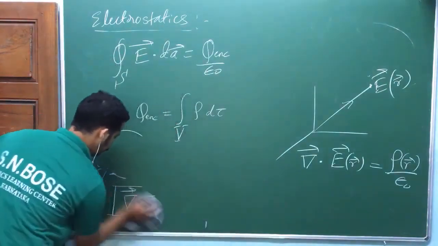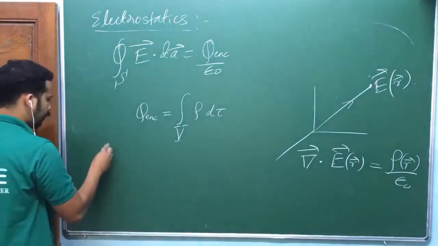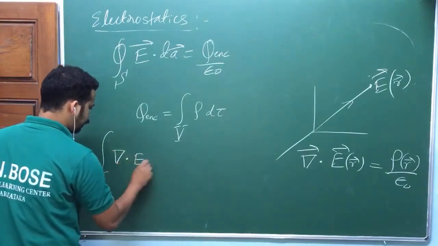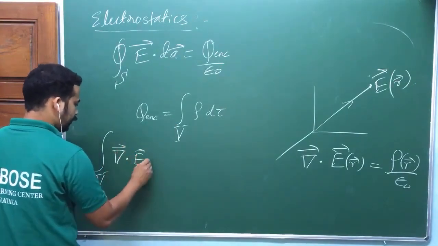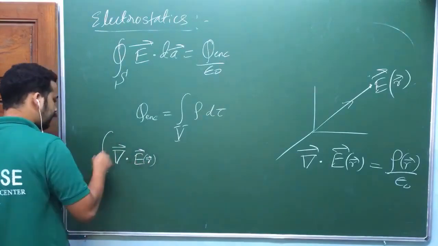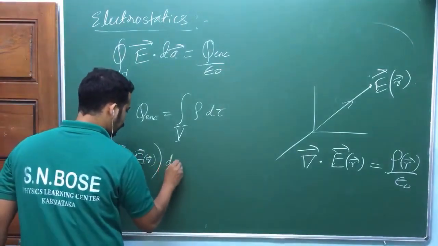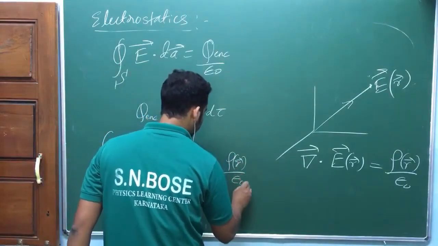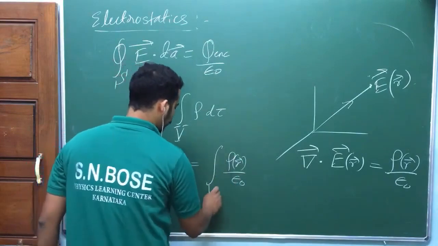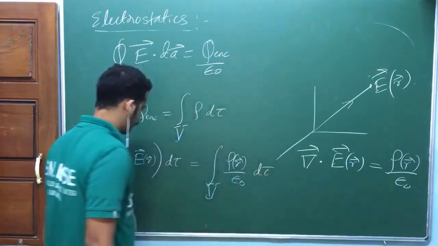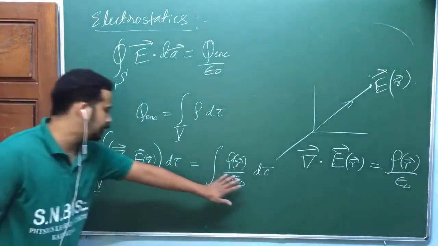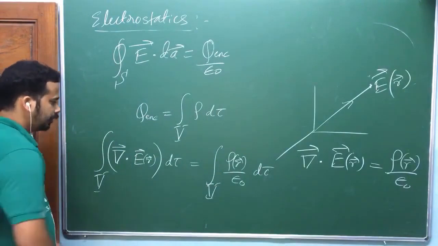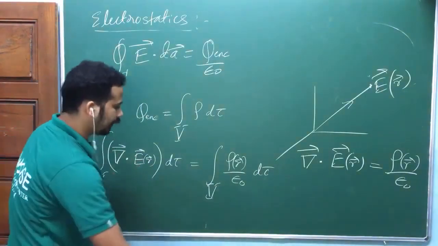Let me rub out. Volume integral of. If we differentiate both, then sir, we will get the integrands equal, sir. Differentiation of the integral. Yes, sir. d tau is equal to rho of r divided by epsilon naught, volume integral, isn't it? And we have equated this inside part actually. Anyway, let me continue here. Here I just write that question again.